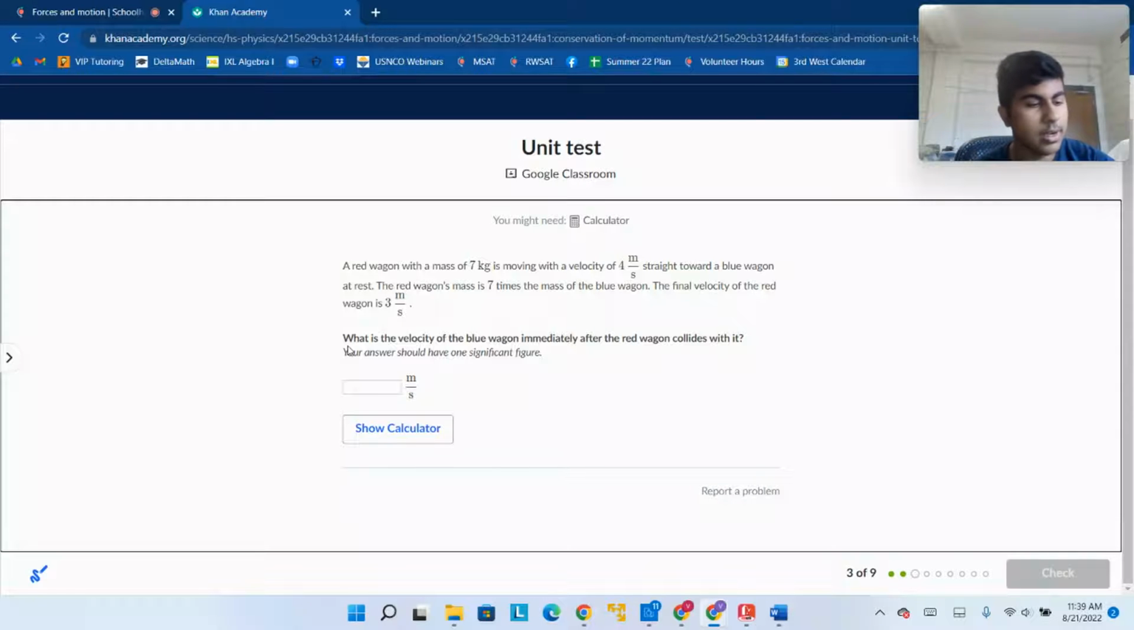And then the final velocity of the red wagon is going to be 3 meters per second. So still 7 kilograms moving at 3 meters per second. And we have a 1 kilogram blue wagon still. I want to figure out its velocity.